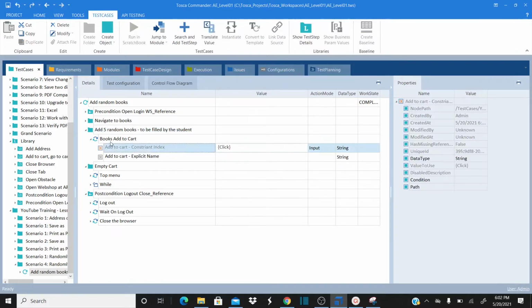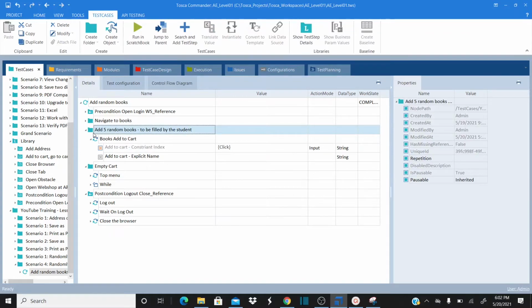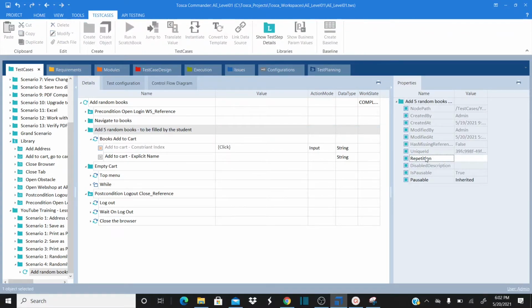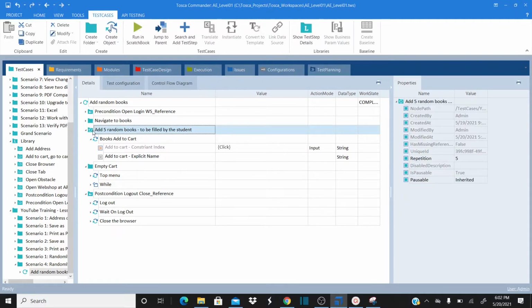So that's the reason I have to introduce a repetition. Just select this folder, and under properties, repetition, you just need to pass 5. As soon as you pass 5, the folder structure is going to change. Let's enter. If you see here under the folder, you have a repetition symbol now, because I have enabled repetition for this folder.